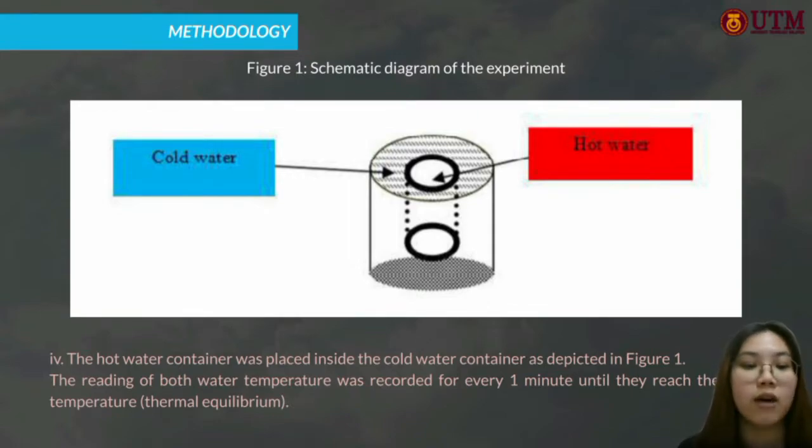Then the temperatures of both waters are recorded every 1 minute using the thermometer until they reach the same temperature, which is the thermal equilibrium. The stopwatch will also be used to time every 1 minute, so that we record the temperature readings every 1 minute. That's all from me.